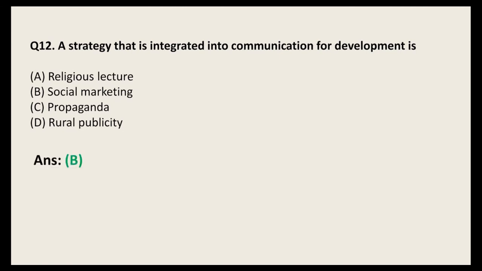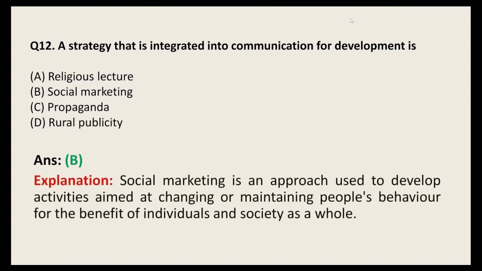Sorry, the answer is social marketing. The right answer is social marketing. Any strategy which is integrated into communication for development is called none other than social marketing. What is this strategy about?